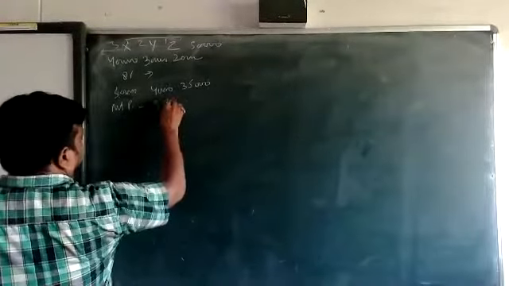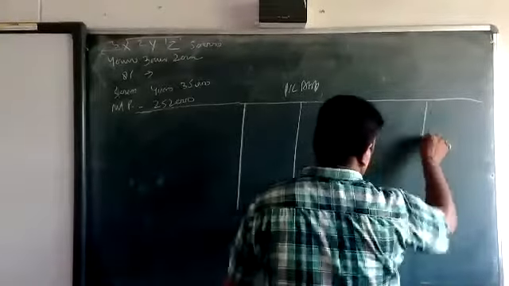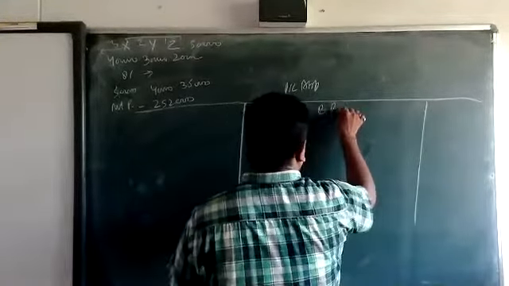Okay, P&L appropriation and capital. We are going to make both. Okay, beta. I think you will understand the capital account also, but the adjustment is in the P&L appropriation. So first, we are going to make the P&L appropriation account. First, by profit, and the profit amount is 2,52,000.